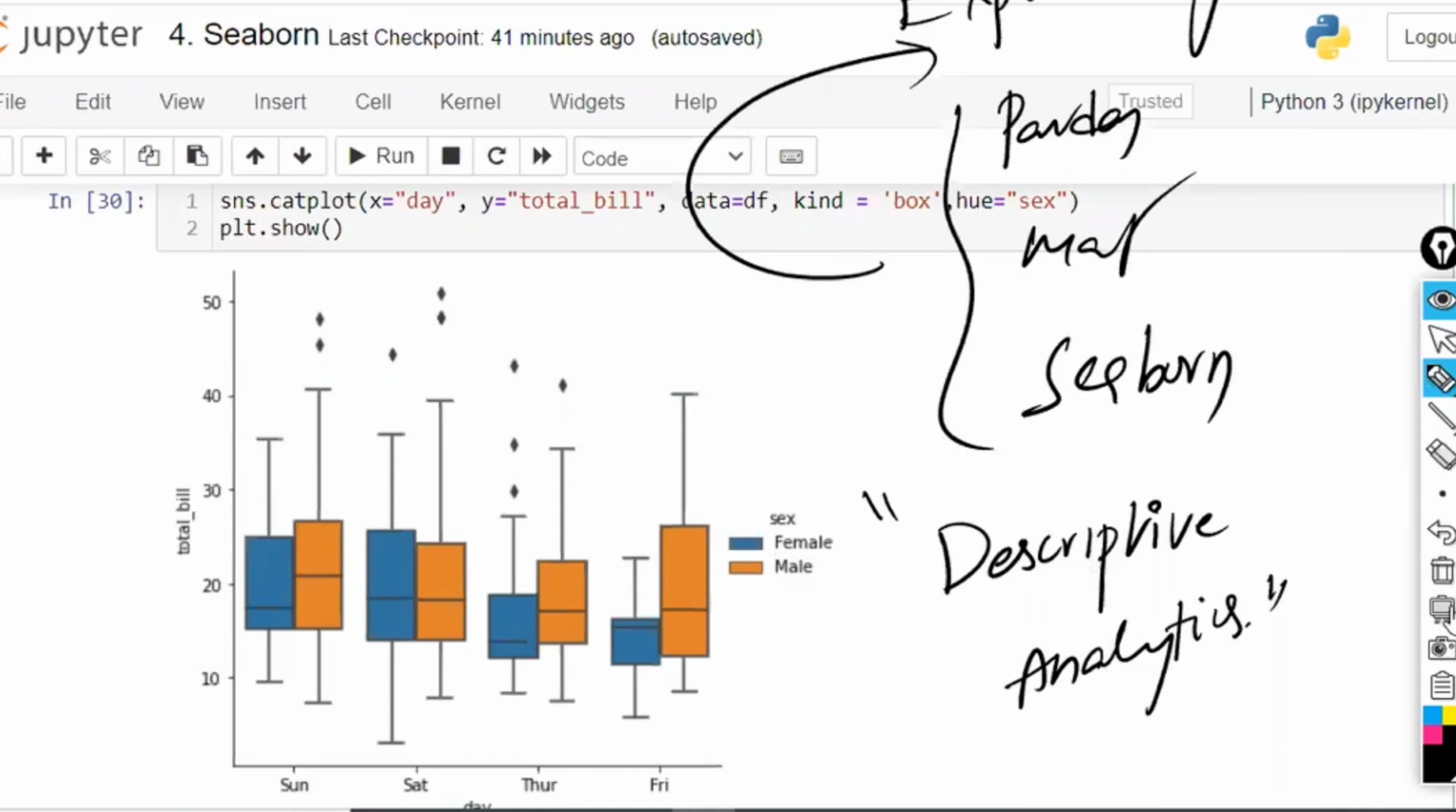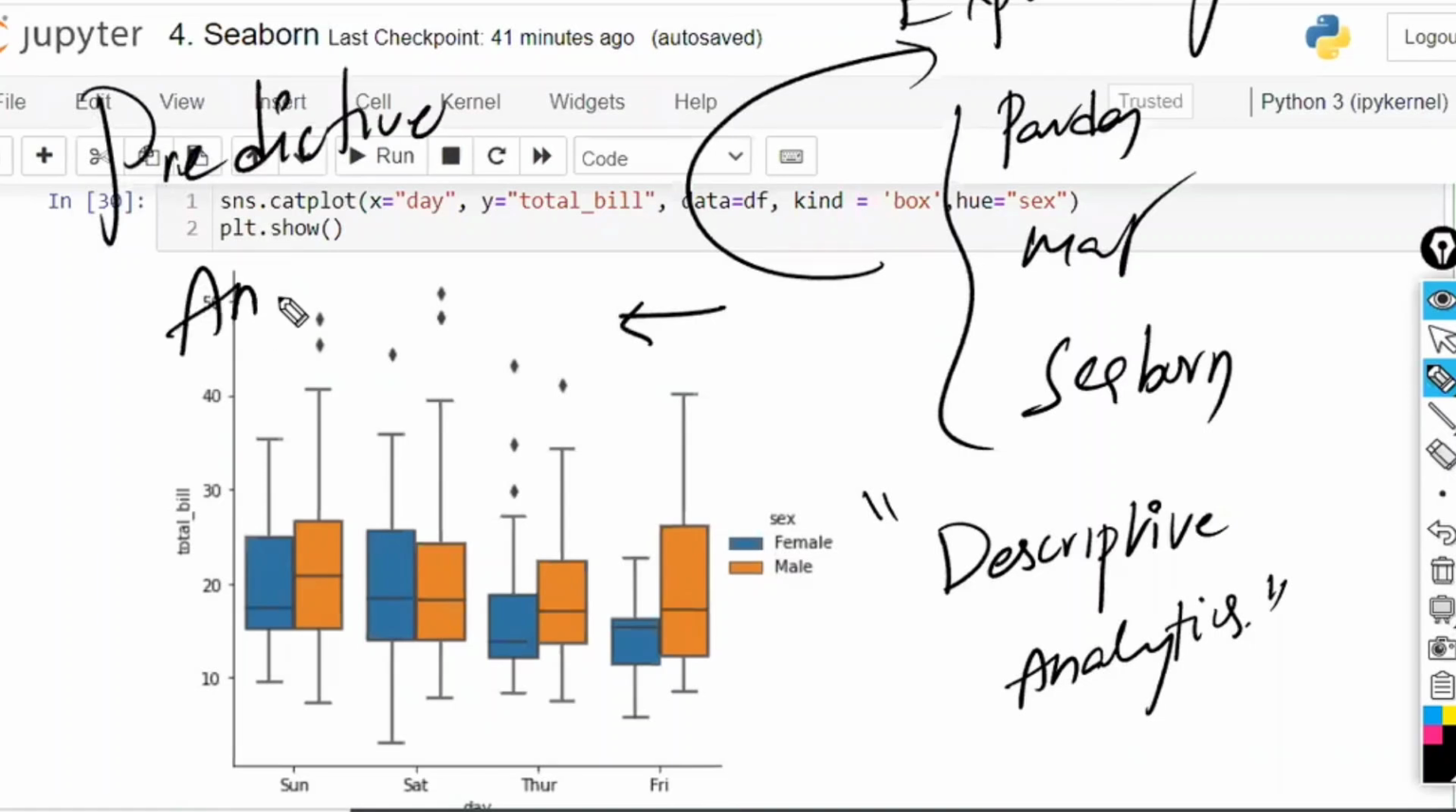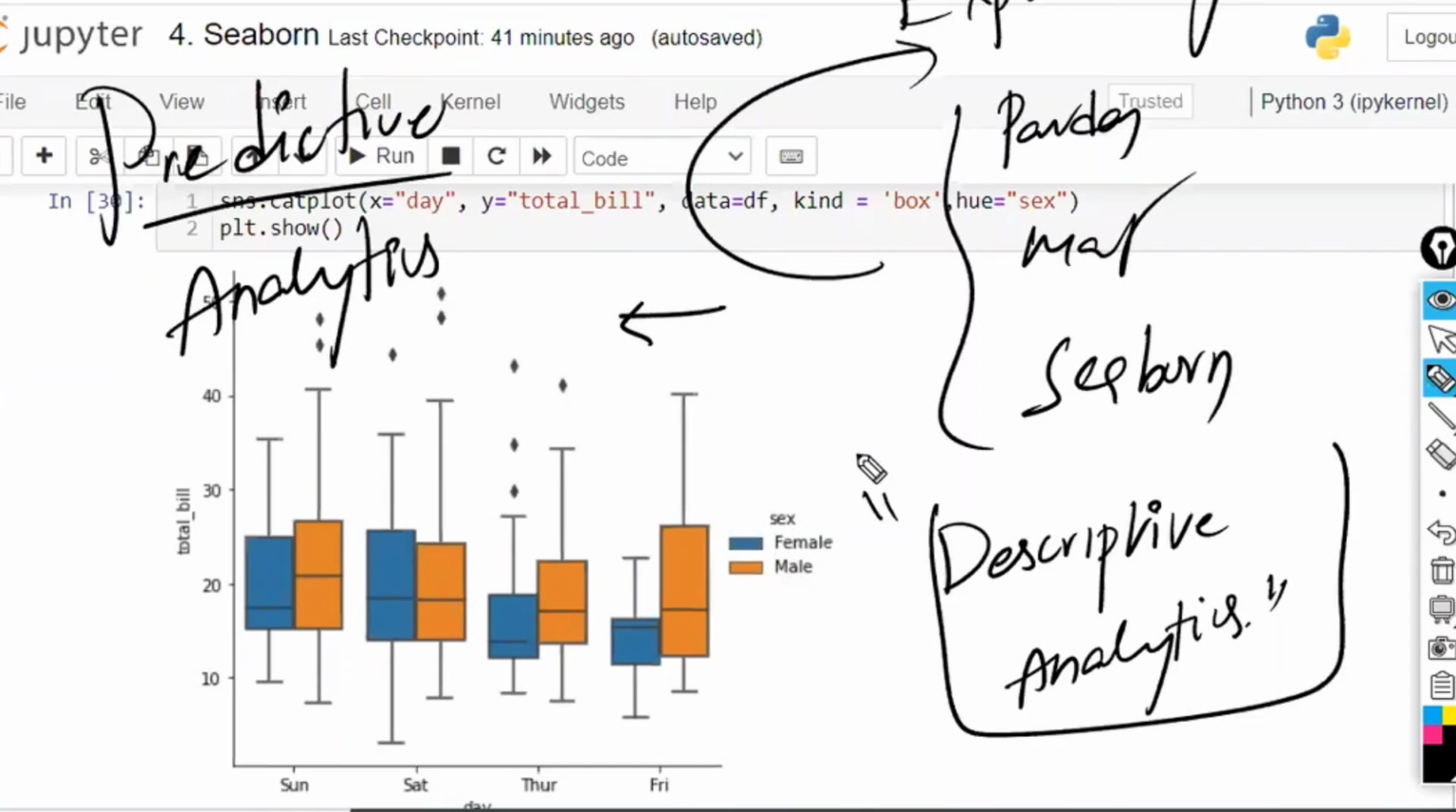Now we are moving on to the next one, called predictive analytics. Predictive analytics means whatever we have observed, based on this, we are going to predict the next one, right? That is called predictive analytics. How are you going to predict? Based on the past data, based on whatever you have observed.